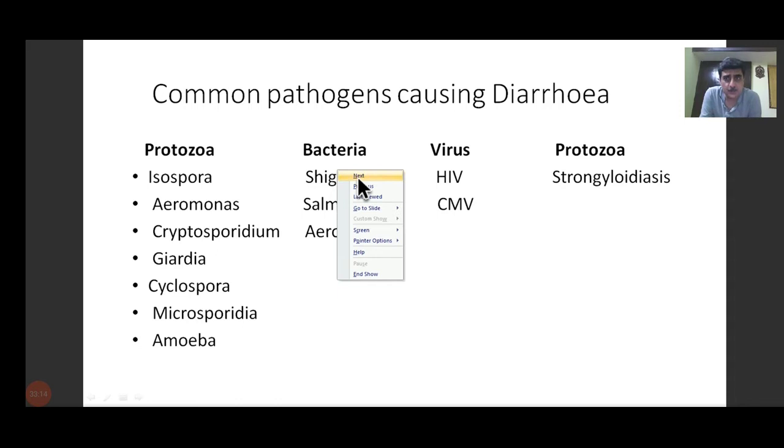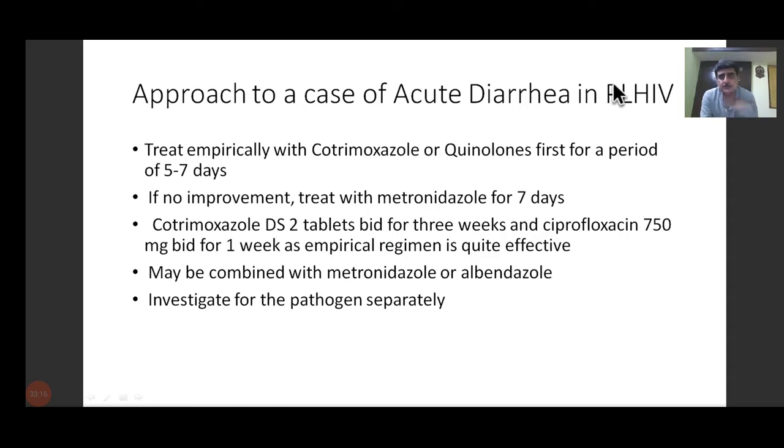Now, how do we approach? We treat empirically with cotrimoxazole or quinolones for the first few days. If there is no improvement, we treat with metronidazole for 7 days. Then cotrimoxazole, DS tablets, BID for 3 weeks, and ciprofloxacin 750 milligram BID for a week as empirical regime is quite effective.